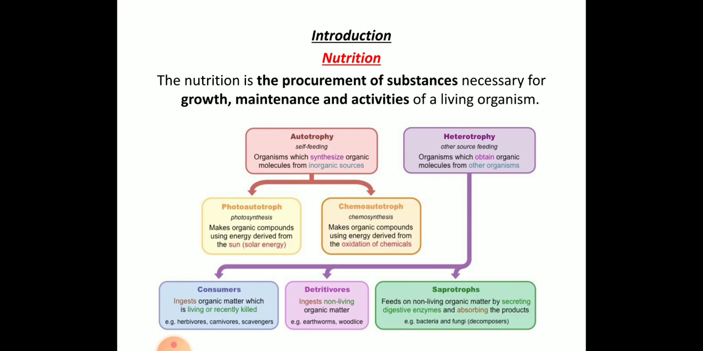Coming to the third one, which is not much important, the mixotrophic. Here the mode of nutrition is autotrophic, but it acts like both autotrophic as well as heterotrophic. An example is Euglena. So these are the different types of nutrition.